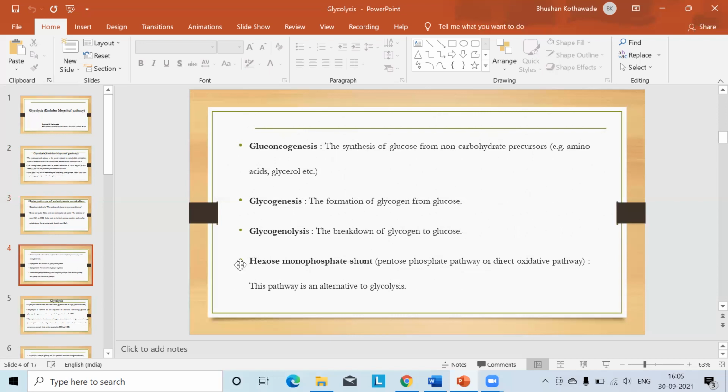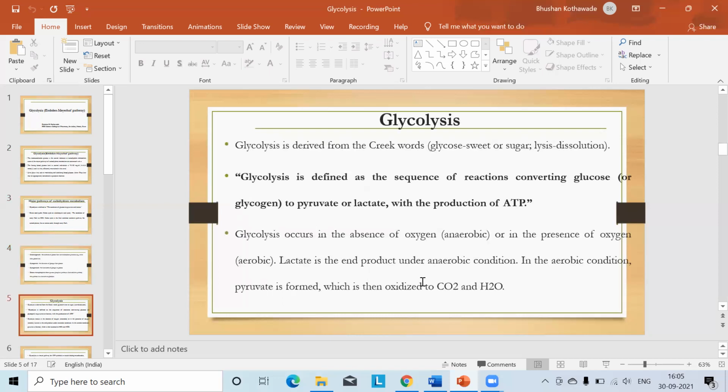One more pathway is the hexose monophosphate shunt, also known as the pentose phosphate pathway or direct oxidative pathway. It is the alternative pathway to glycolysis. These are the major pathways concerned with carbohydrate metabolism. Now we will cover the first pathway, that is glycolysis.